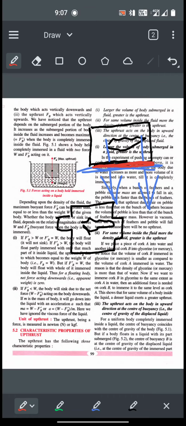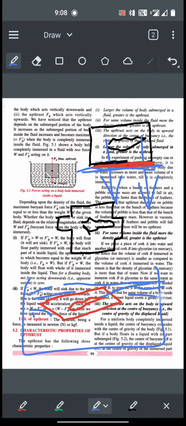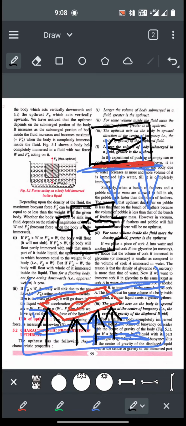Whereas if the blade is placed flat on the water, in a vessel of water, the blade experiences more upward push, more upthrust, because its bigger volume is facing the surface of water.